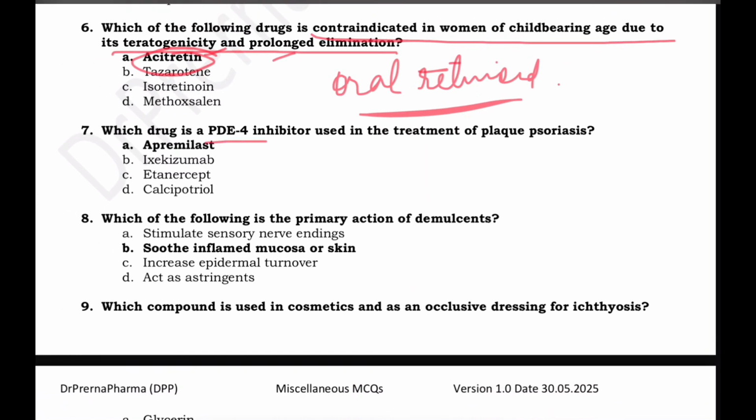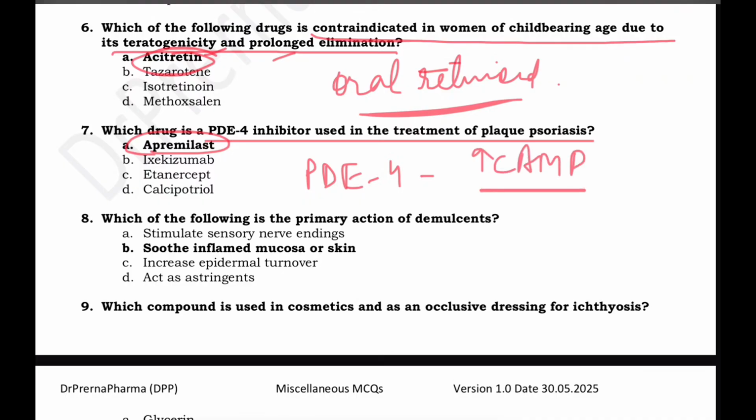Which drug is a PDE4 inhibitor used in treatment of plaque psoriasis? This is apremilast. It is a PDE4, phosphodiesterase 4 inhibitor. It increases the cyclic AMP levels in immune cells, leading to reduced production of inflammatory cytokines. So used in psoriasis. Which is the primary action of demulcents? Demulcents basically soothe the inflamed mucosa of the skin by inert substances, and they prevent the contact with air or irritants.